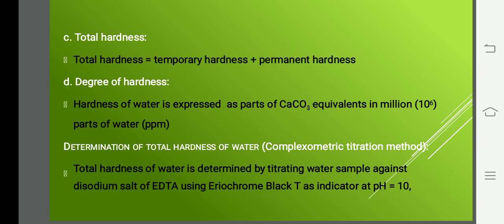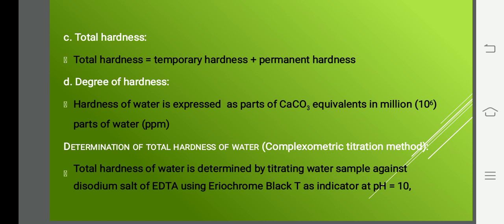Next is degree of hardness. So hardness of water is said to be expressed in ppm. It's nothing but parts of calcium carbonate equivalent in million parts of water. So this we say it as a degree of hardness, which is expressed by the unit ppm, parts per million. So hardness of water is expressed as parts of calcium carbonate equivalent in million parts of water. It is expressed as ppm. So if you take hardness, usually we express hardness by the unit ppm. It's nothing but parts per million.